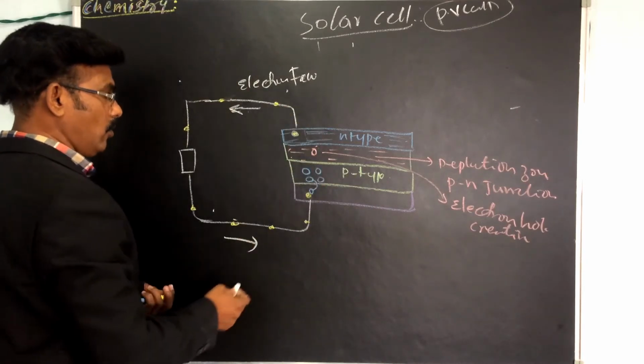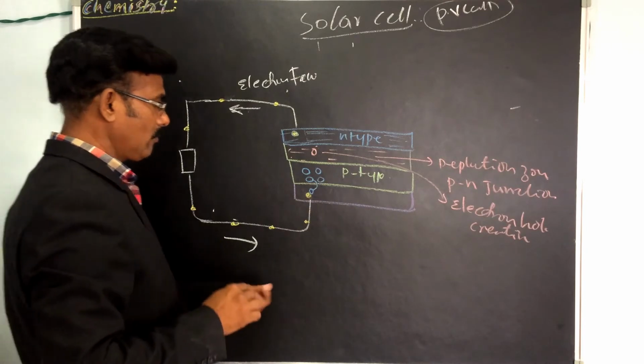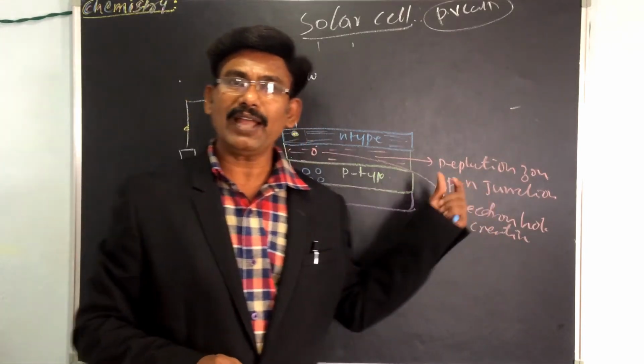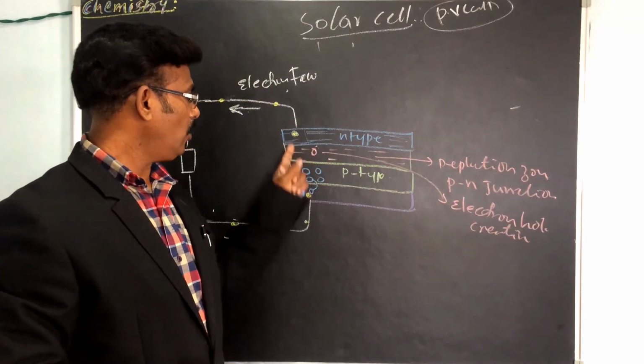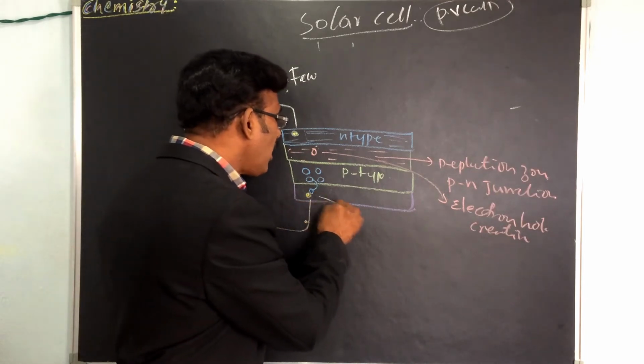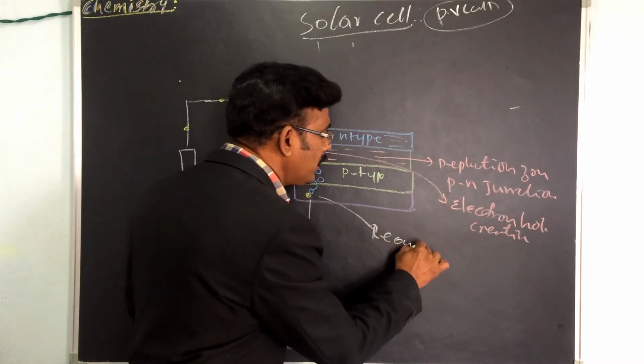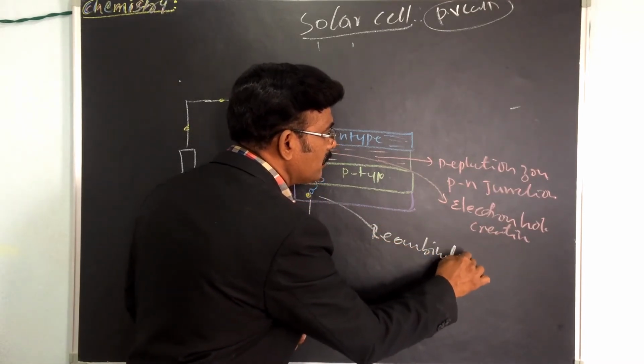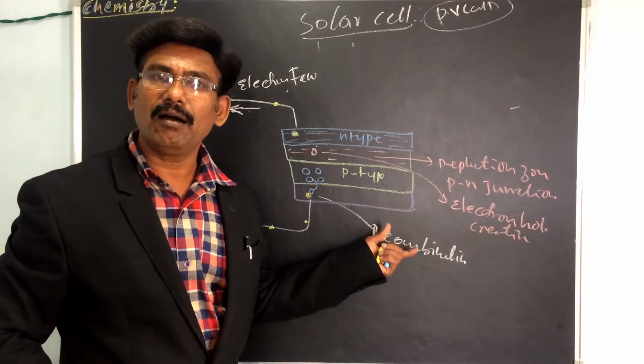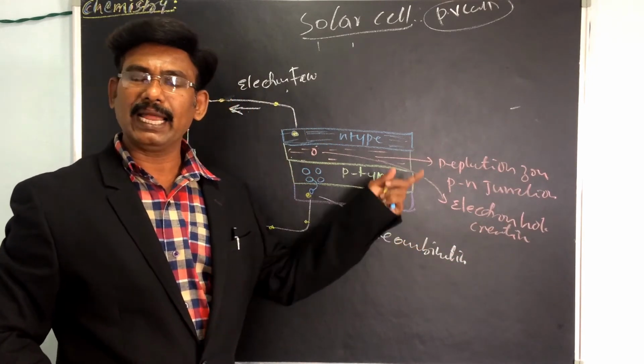Electron flow: the flow of electrons from here. So this is called recombination.